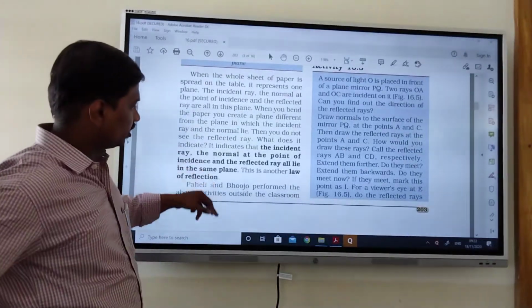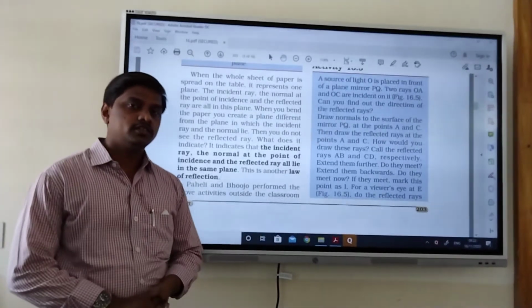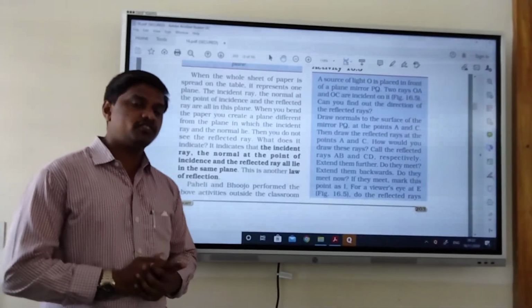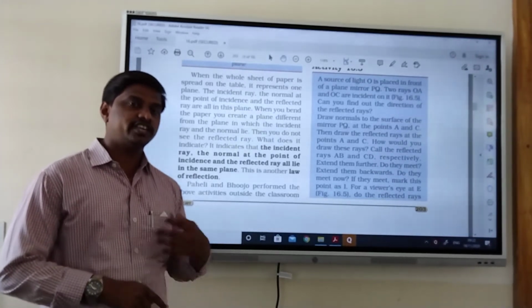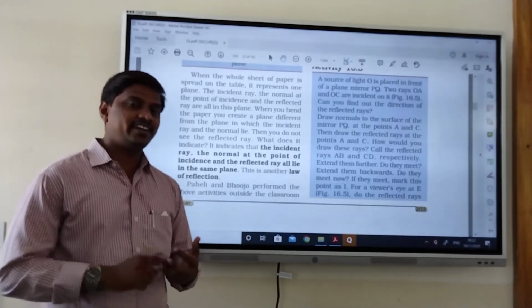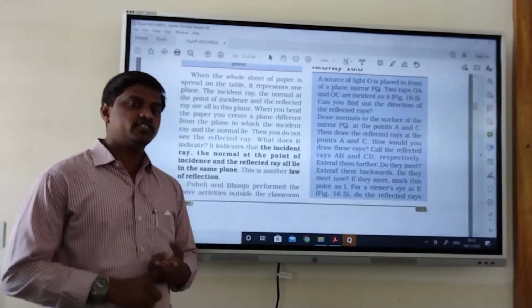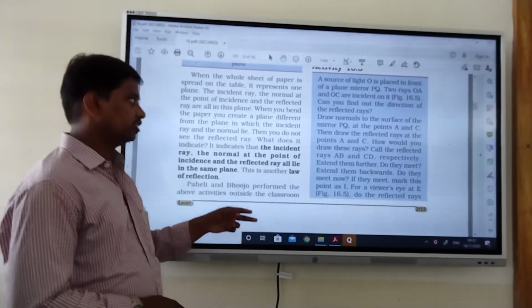So these two are the laws of reflection. Once again I will teach. There are two laws of reflection. The angle of incidence is equal to the angle of reflection. The second one is that the incident ray, the reflected ray, and the normal all lie on the same plane. These are the two laws of reflection we have seen until now.